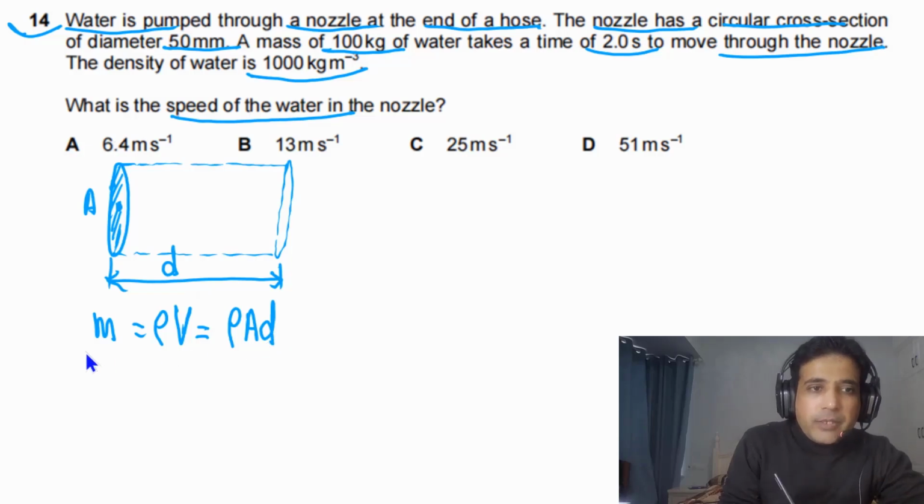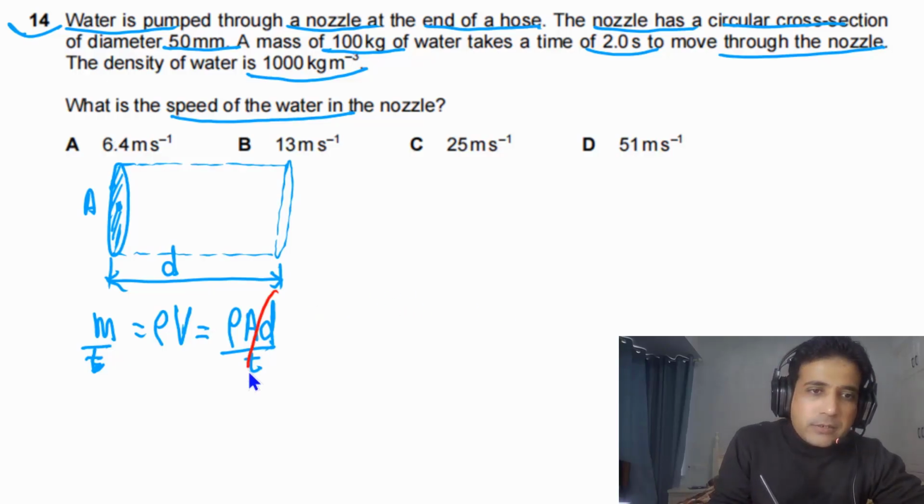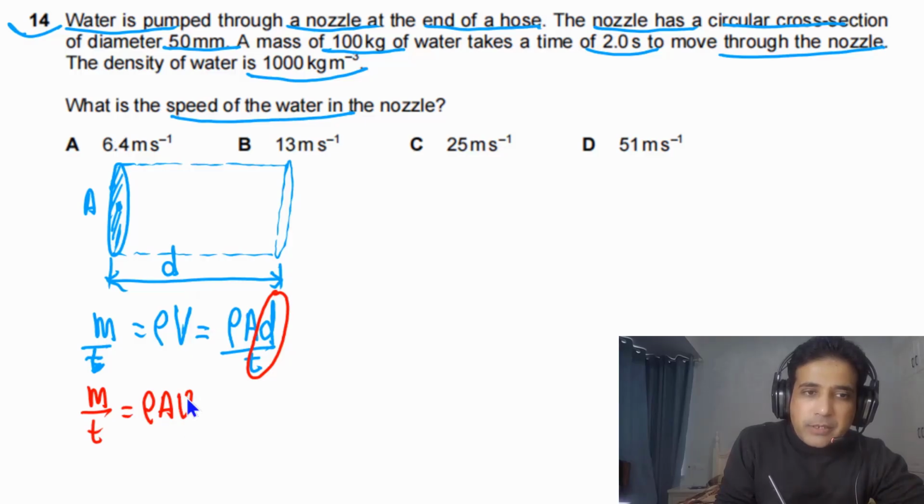Now if we divide both sides by time, you can simply see from here, distance traveled over time taken is equal to speed. So we have mass over time equal to rho times A times speed.